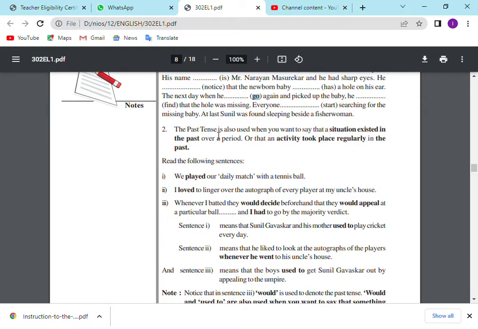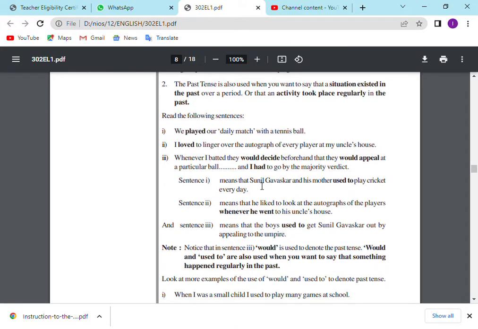Past tense is also used to indicate your habits in the past. Suppose, for example, in your childhood time, you used to play with your childhood friends. So for this also, you can use the past tense. Past tense is not just to indicate something that happened in the past. It is also for your habits in the past. For example, you see, we played our daily match with a tennis ball. Simply an irregular verb. I loved to linger over the autograph of every player at my uncle's house. Simply an irregular verb. Whenever I batted, they would decide.